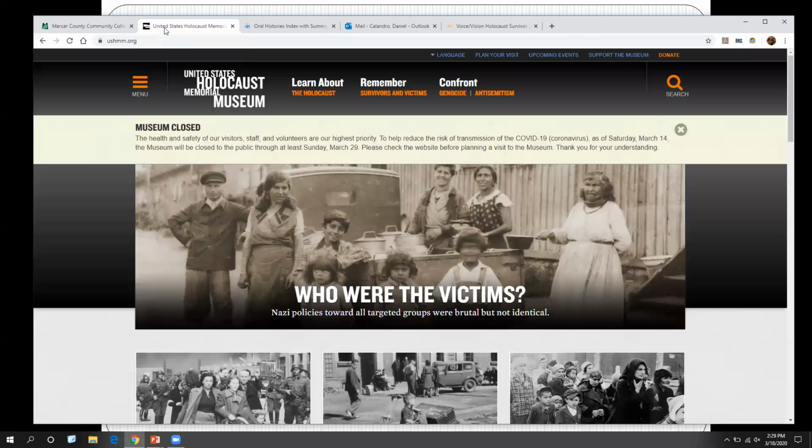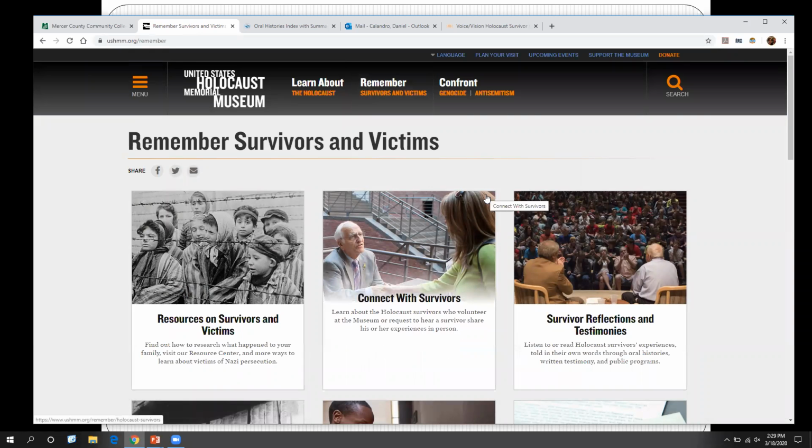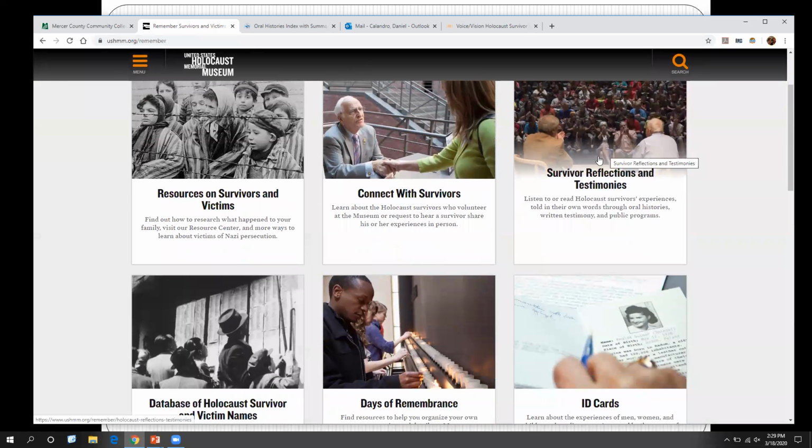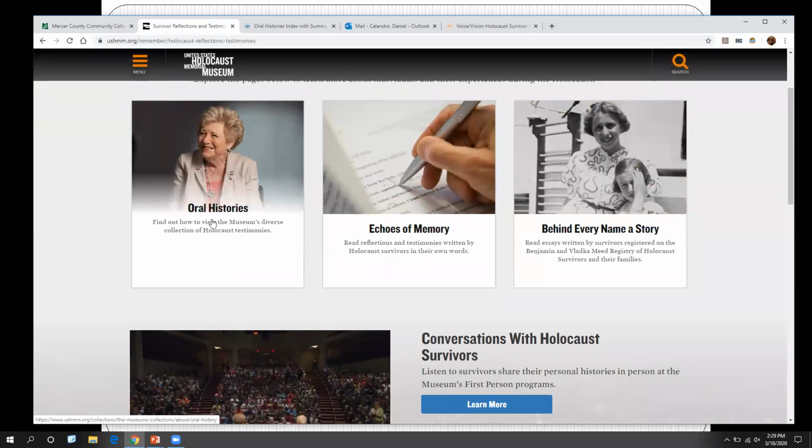Probably the best one, though, is the United States Holocaust Memorial Museum. This one has a lot of information that's really, really good. The interviews can be found under the Remember section. If you scroll over, you'll see that there's Survivor Reflections and Testimonies. If you click on that, you'll see that there's an oral history one.